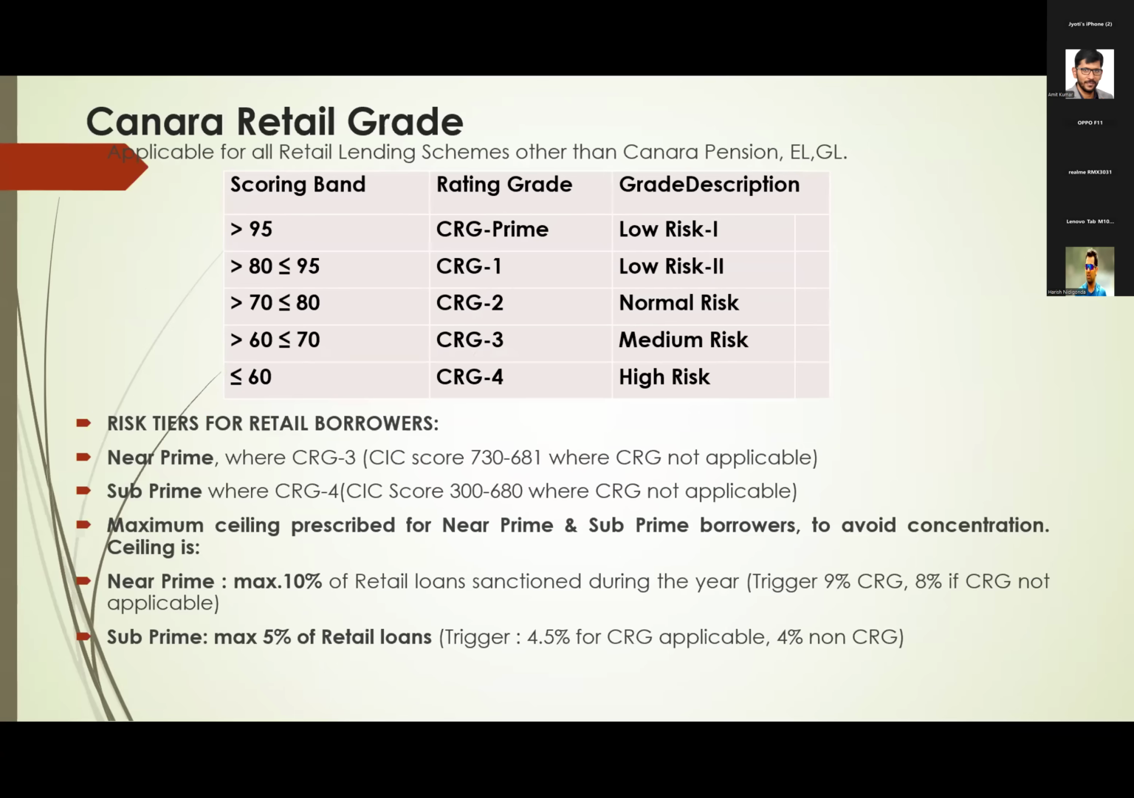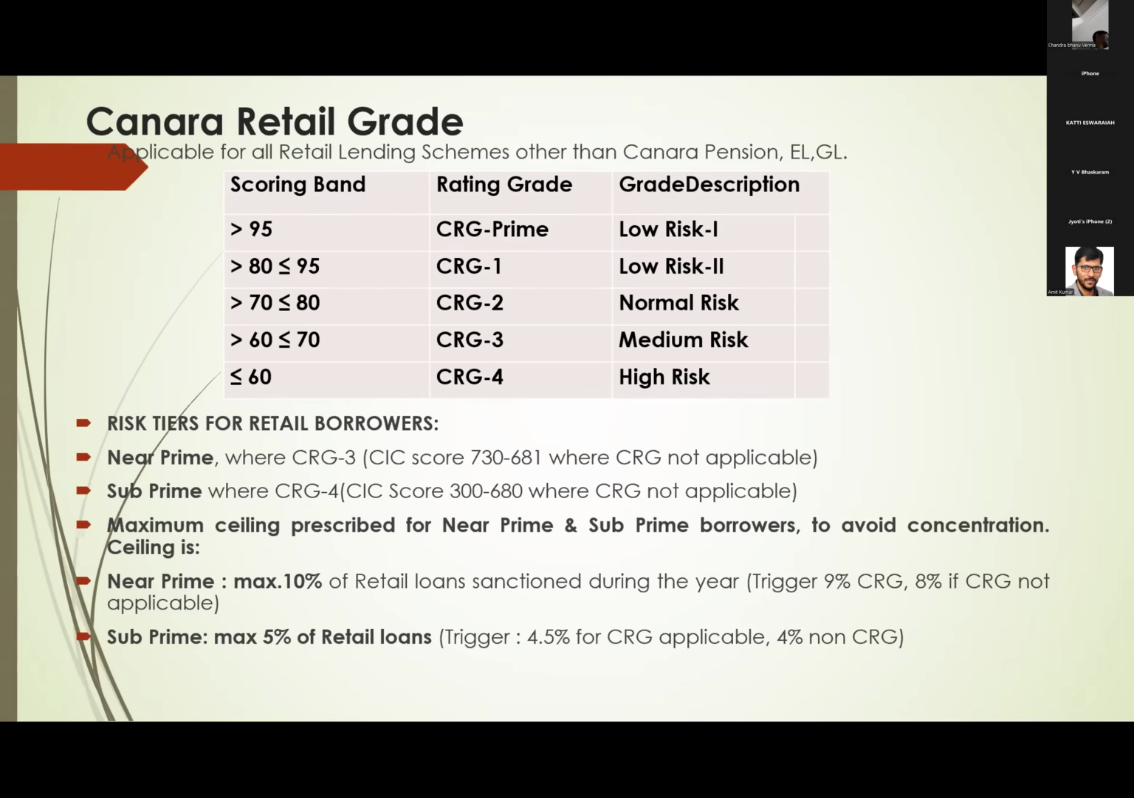Again, for retail loans, we have to do the Canara retail grade rating, CRG. Here also, based on scores, a retail grade is given, and sometimes in the exam they ask: in CRG a person got 85 marks, which rating grade is that? It is CRG1, low risk. Like that, based on marks, the rating grade is given and the description is also given. This is only the description; we will go further.